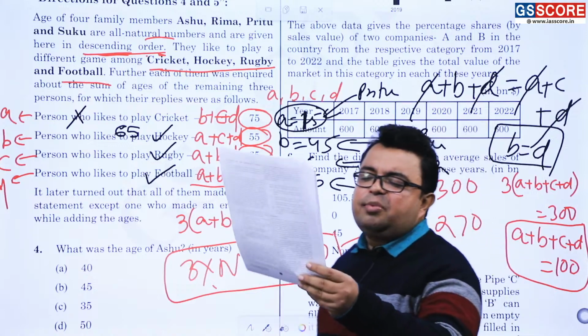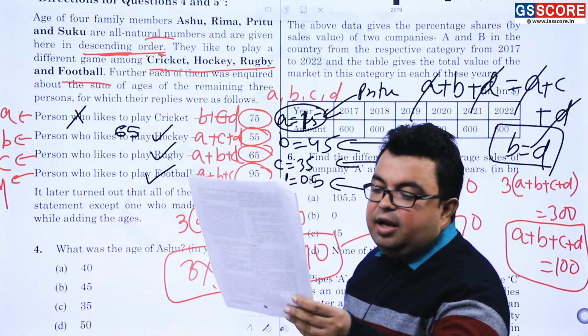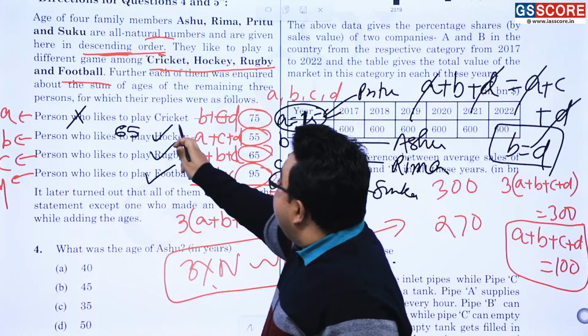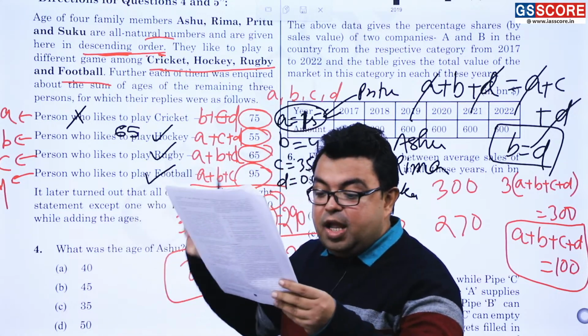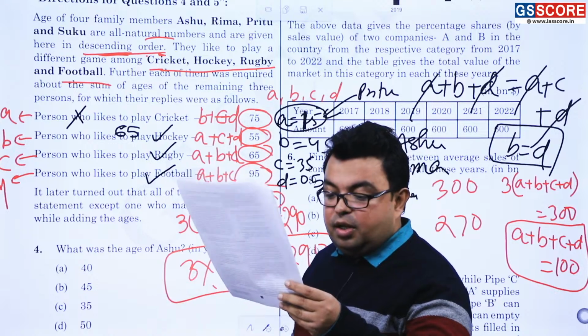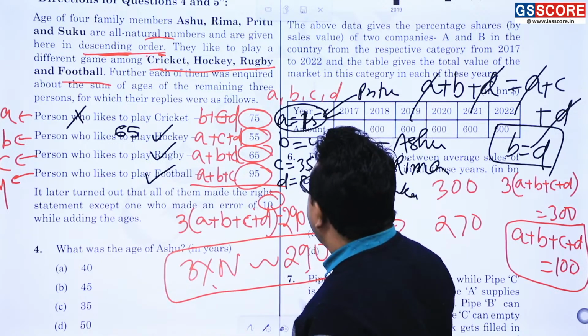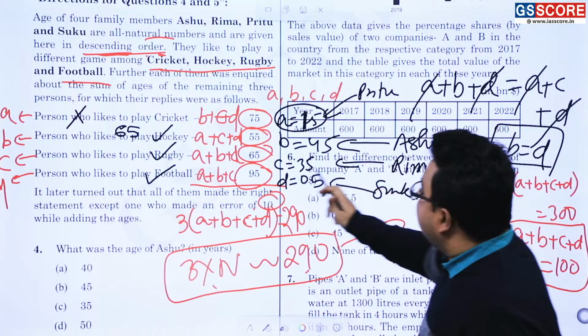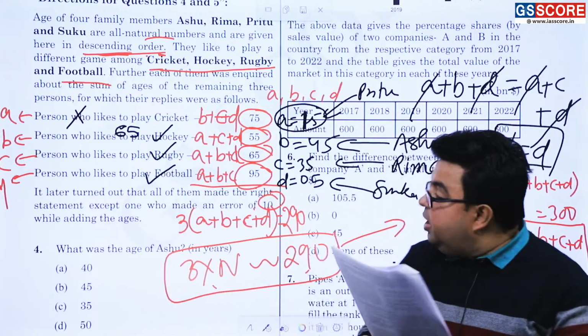Consider the following statement. The person who likes to play cricket did the error while. Yes, this is the correct statement. Rima loves to play football. Second one, Rima loves to play football. Where is Rima? Rima is here. No, she likes to play rugby.